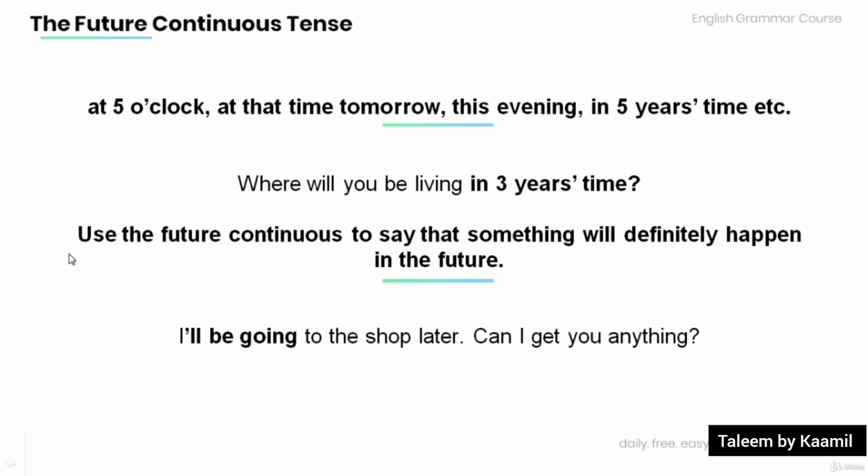Note that we also use the future continuous to say that something will definitely happen in the future. Have a look at the example below. I'll be going to the shop later. Can I get you anything? Note that the future continuous tense is used in this sentence because I will definitely go shopping later.